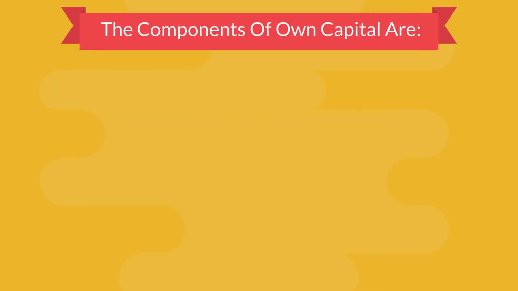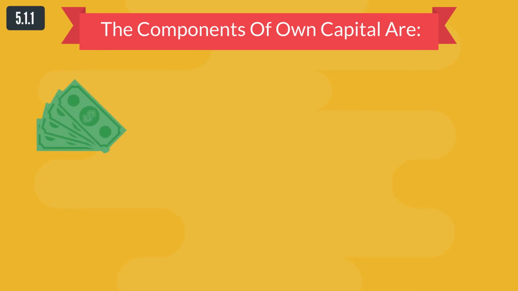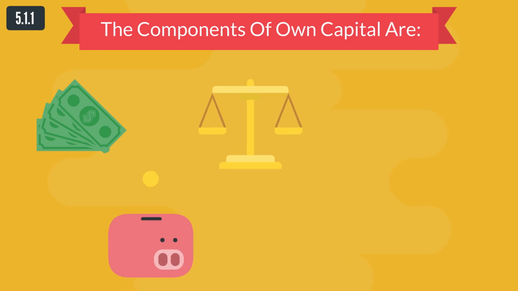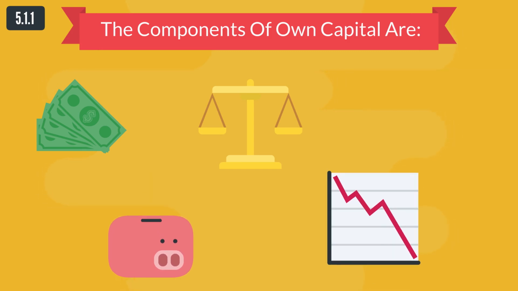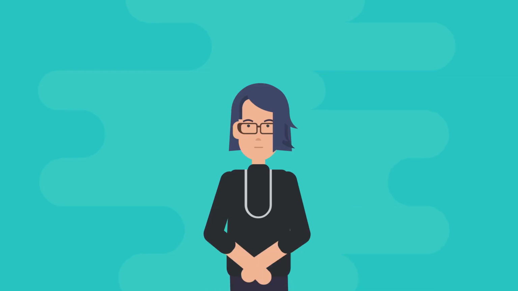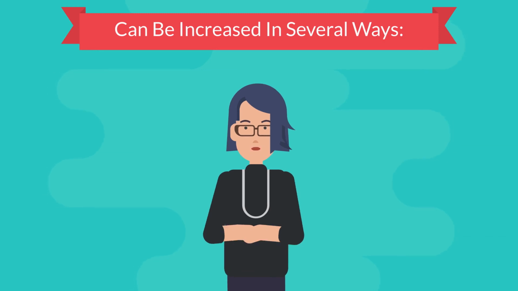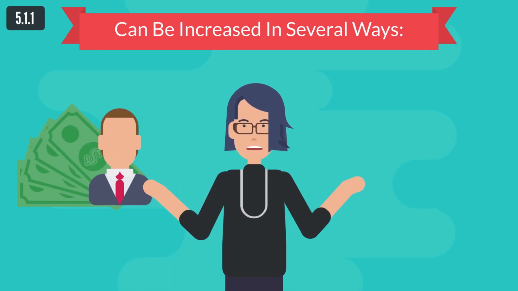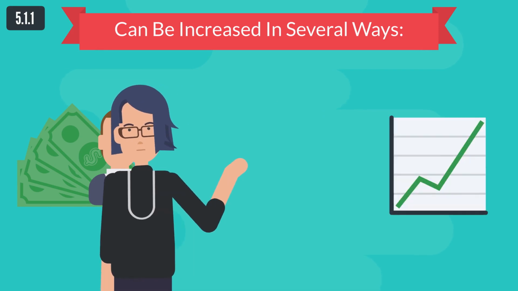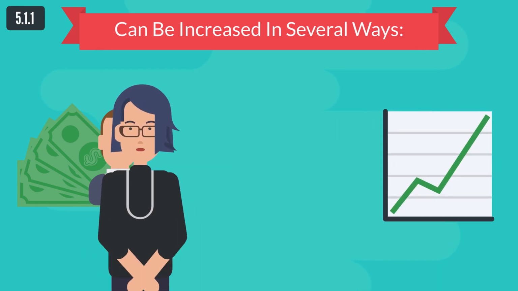Own capital structure. Based on the balance sheet, the components of own capital are: subscribed capital, premiums for the issued shares, capital gain, revaluation reserves, reserves, statutory, legal, other, retained earnings, loss carried forward, gain, loss for the current year, after taxation. The company's own capital can be increased in several ways. Through new members that bring new founding capital into the company, by recapitalization or by increasing the share of founding capital by existing members of the company.